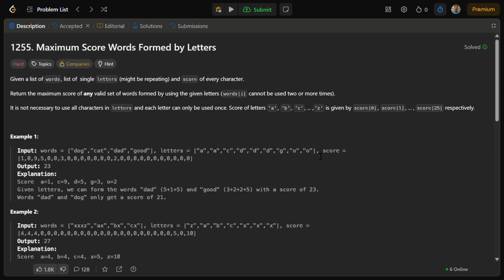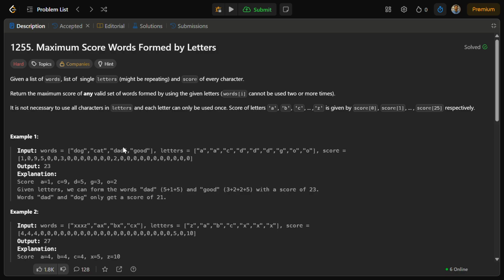So our task is to pick some characters from these letters, like A, A, C, or any random letters, and concatenate them to try to match the words given in this words array.